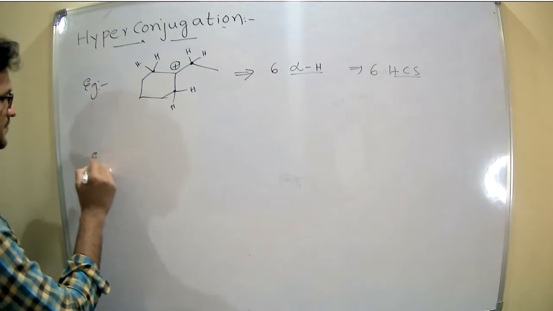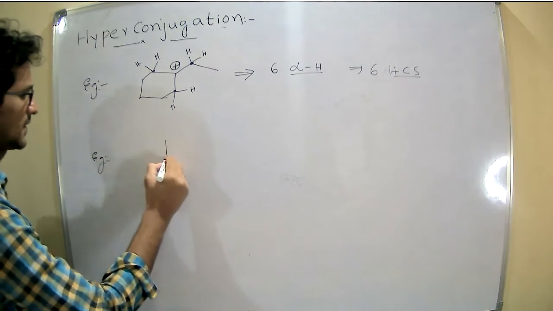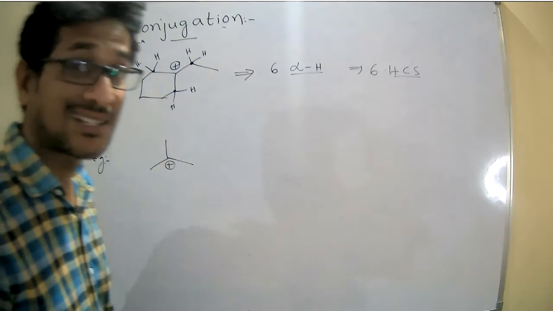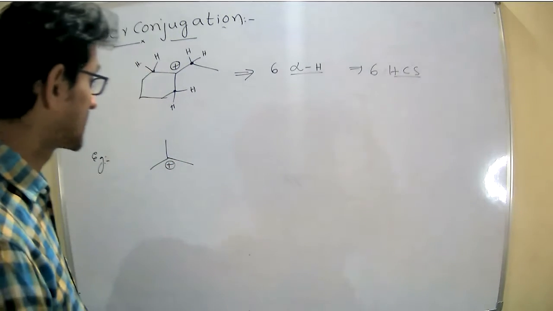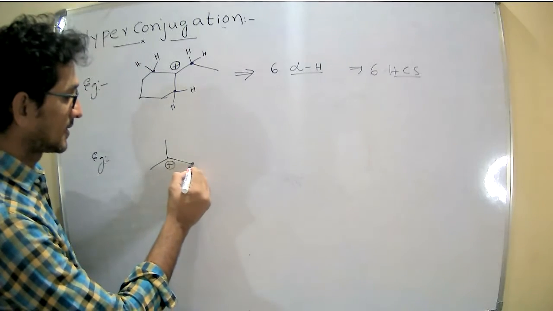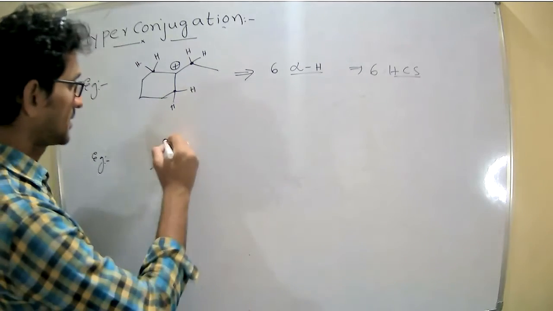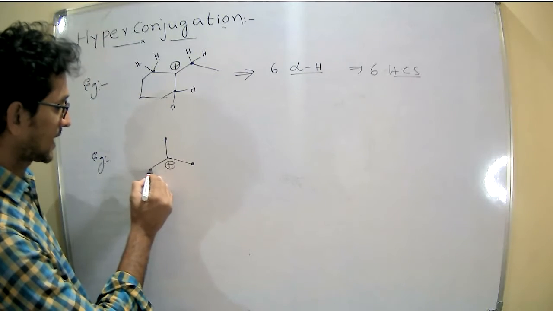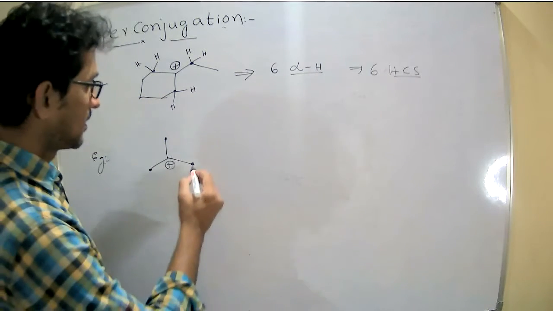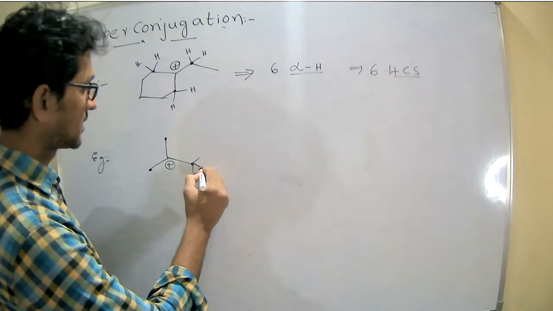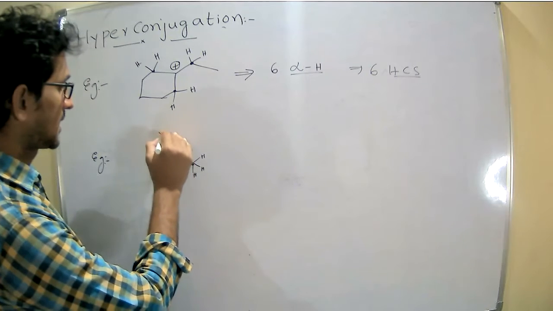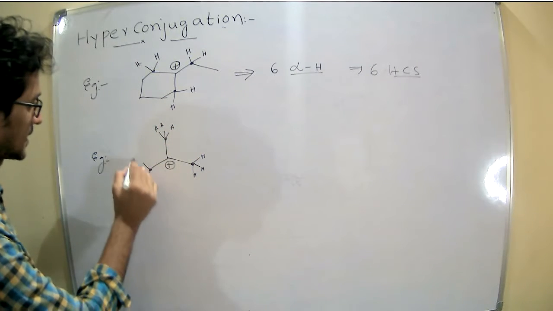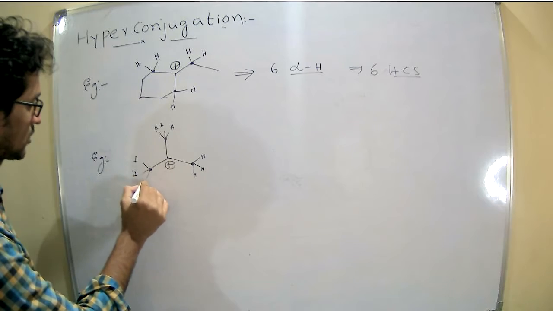Next one. See, a tertiary carbocation. This is an alpha carbon, and another alpha carbon, each methyl group containing 3 hydrogens.